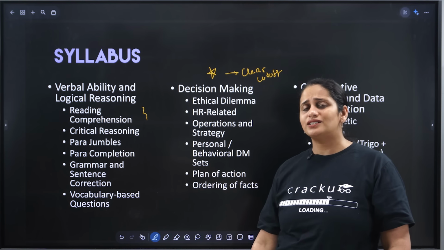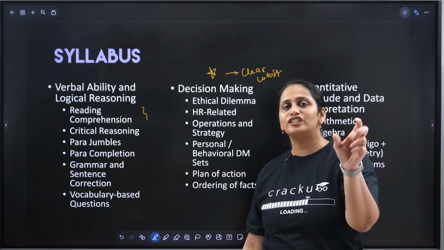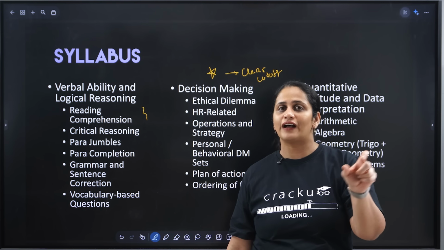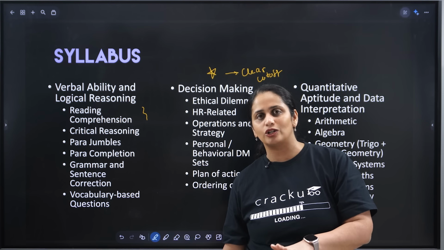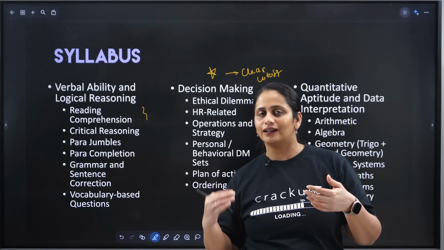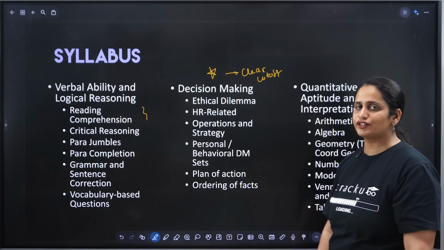There are also sets which are about plan of action. So what should be the plan of action? Figure out which steps they should take and in what order. You should figure out which facts are needed to arrive at a decision and in what order. So these kind of sets are also asked, where you have to essentially evaluate the information that is required and consider the next steps. Okay, over here, how do you actually prepare for decision making?